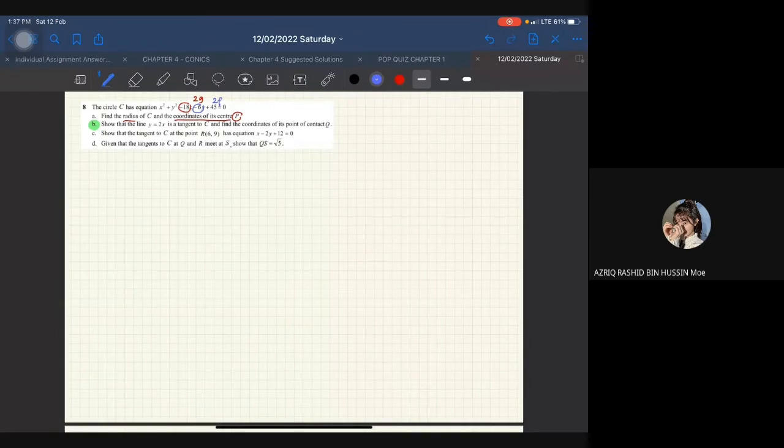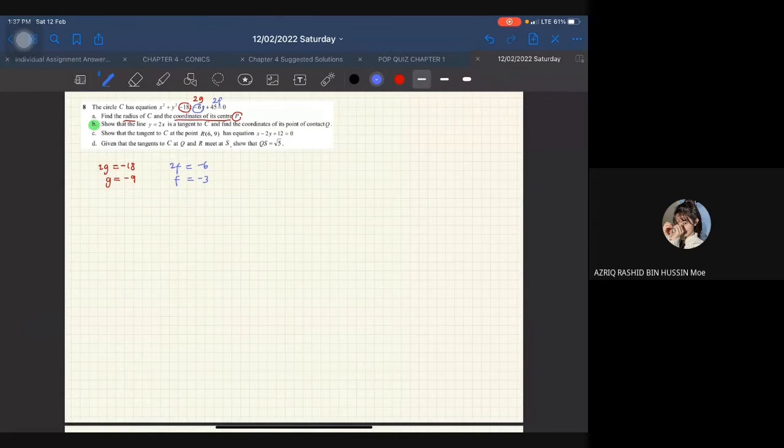Okay, so awak boleh tulis dekat sini. 2G is equal to negative 18, so G is equal to negative 9. Right? And then you have negative 6 which is equal to 2F. Okay, so 2F is equal to negative 6, F is equal to negative 3.